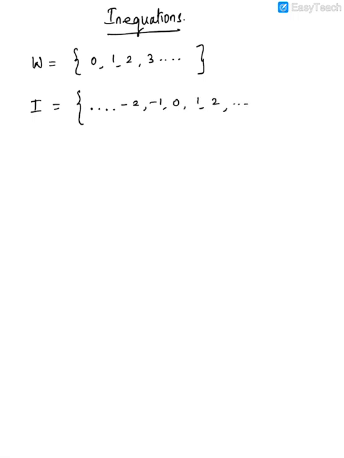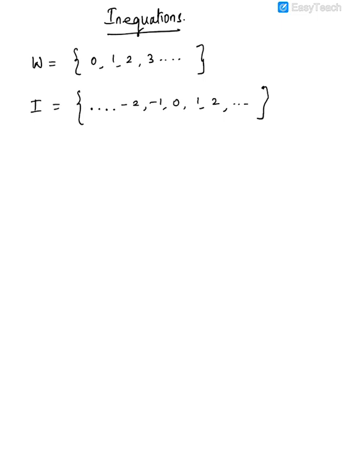Now before we start everything, there are a few basic things which you need to know. First, what do you mean by whole numbers? Whole numbers are the numbers starting from 0, 1, 2, 3 and so on. Second is I. I means what? Integers. So what are integers? Starting from negative infinity, to say -2, -1, 0, 1, 2, dot dot dot, to infinity, are called integers.